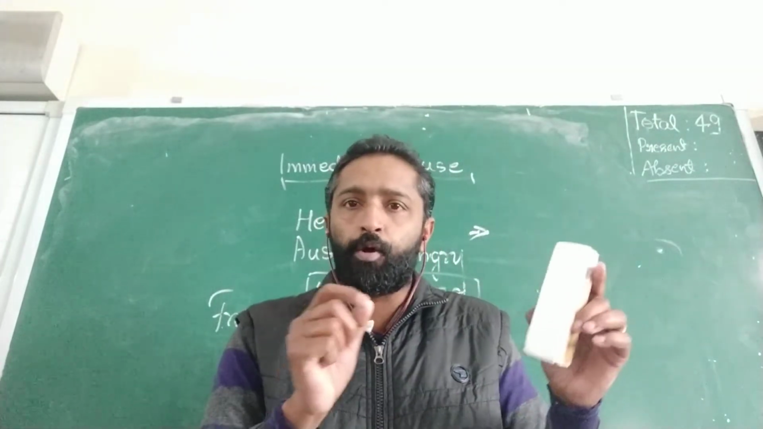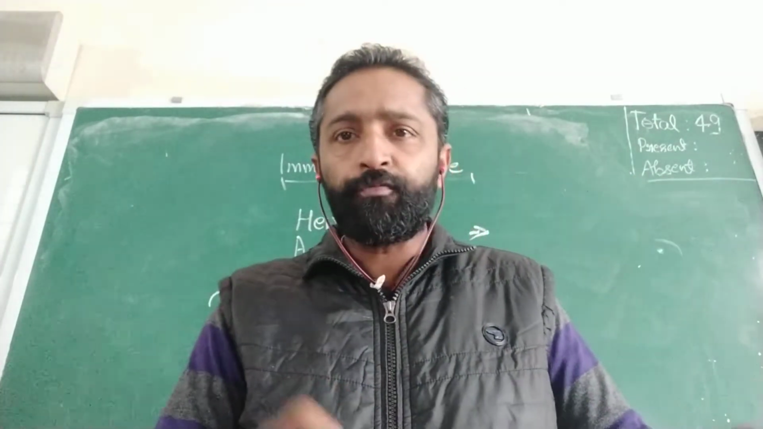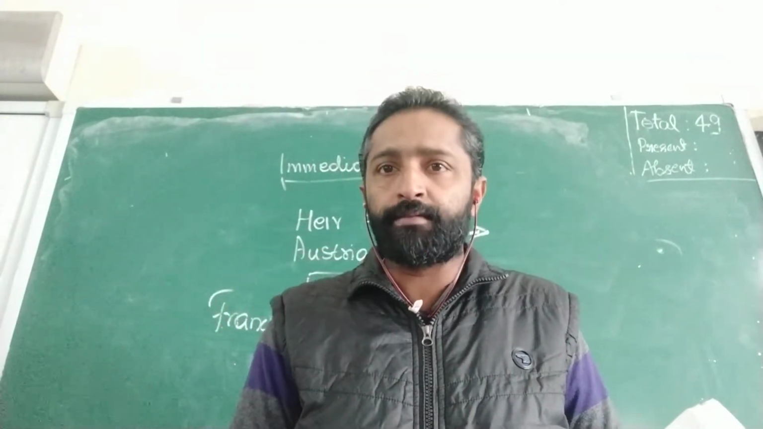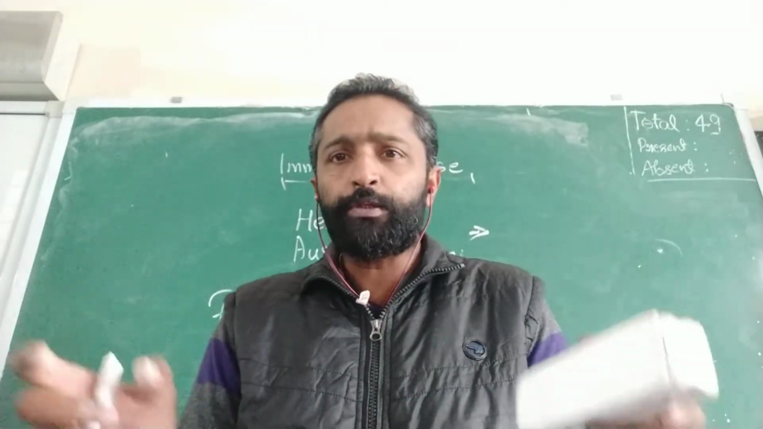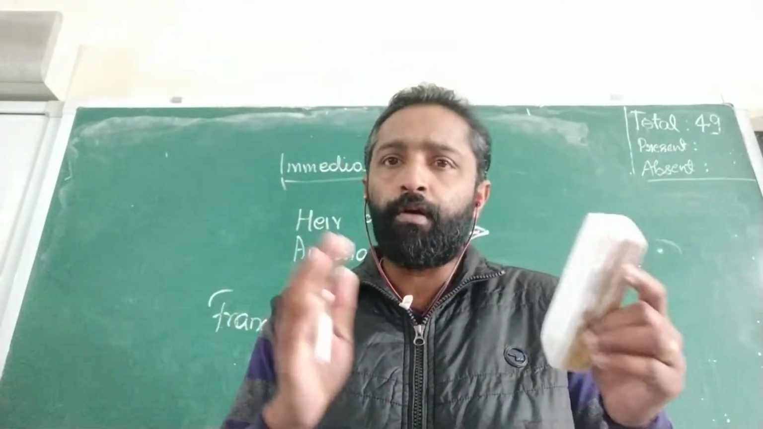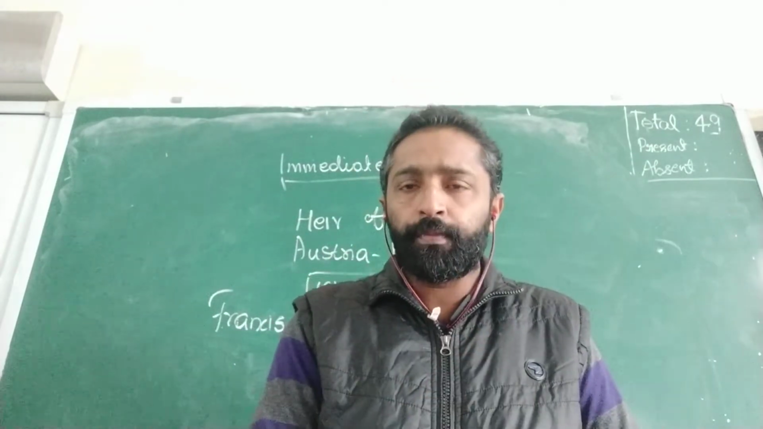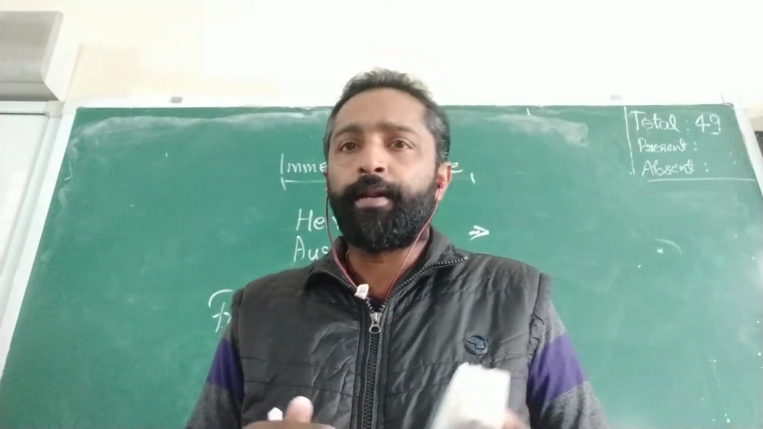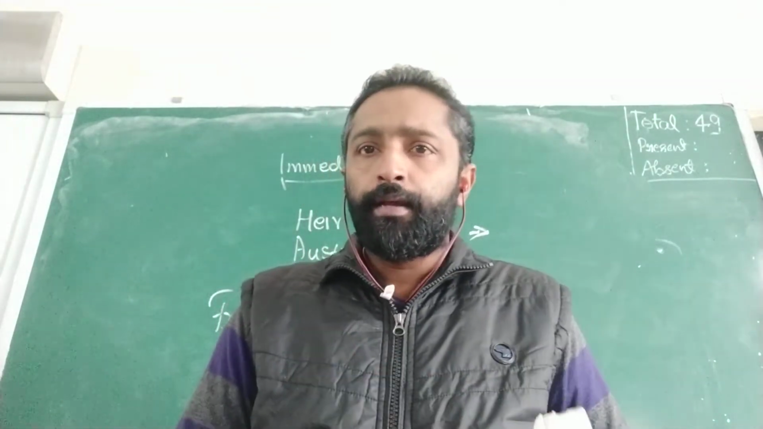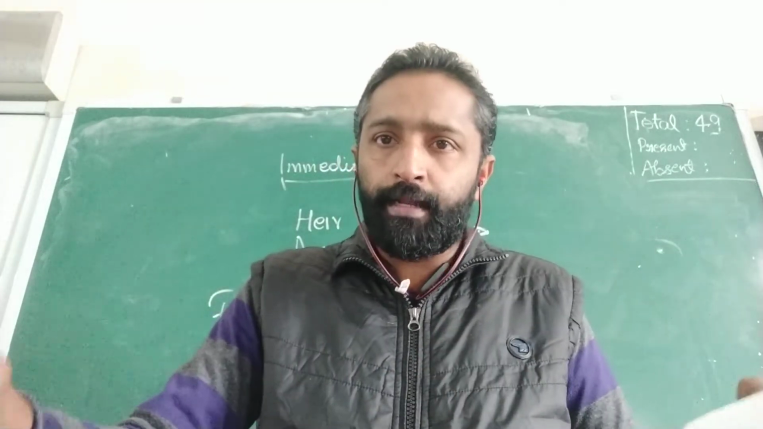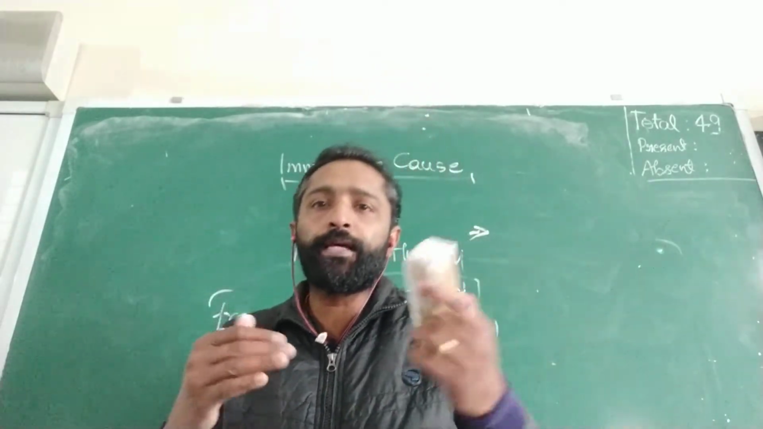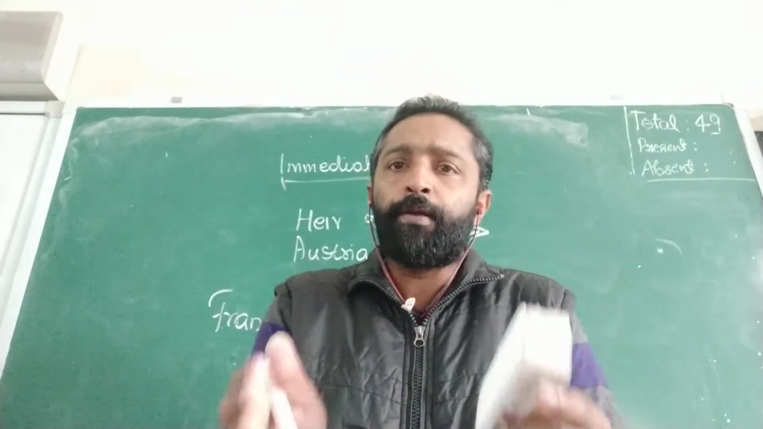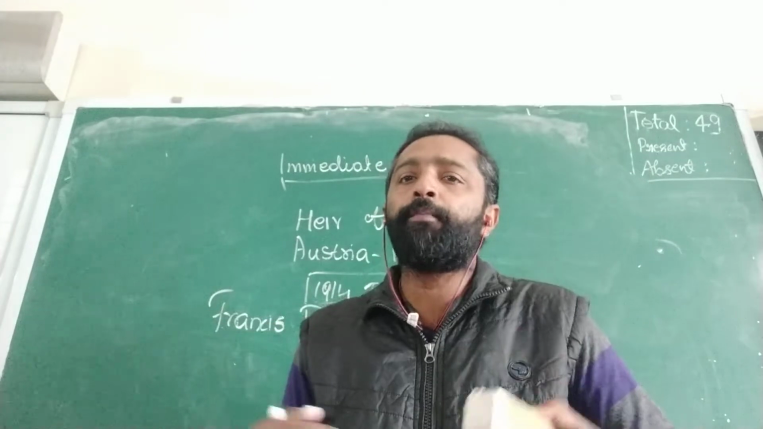So what did Austria-Hungary do? They gave a warning to Serbia and put forward 11 demands. And Serbia was ready to accept the majority of the demands except one that would lead them to lose their sovereignty, which means they would lose their independence. So they said, we will accept some demands, but we will not accept those demands that will take away our independence.